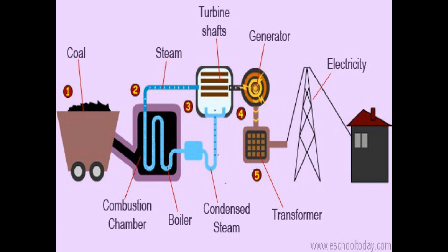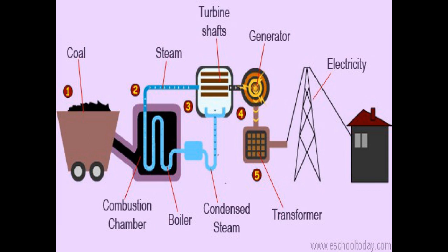Once this turbine shaft starts to rotate, it will start producing electricity, which will be generated, or we can say captured, by the generator. Now this generator will store the electricity, children.